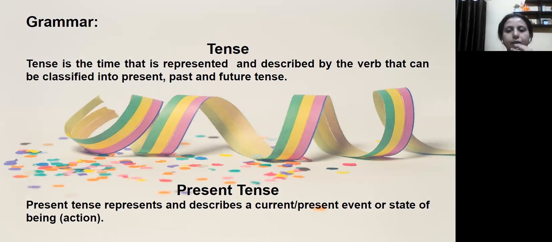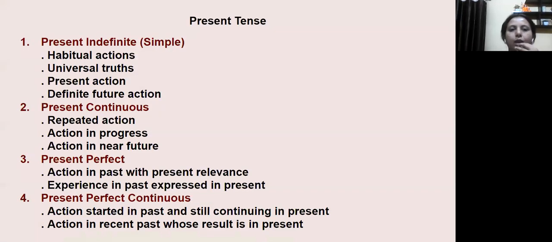In this chapter, we deal with present tense. So, present tense represents a present event or state of being. That is, it represents a present action. Every tense form, that is present, past, and future, are further classified into the indefinite or simple form, the continuous form, the perfect form, and the perfect continuous form. The indefinite or simple form usually has the simplest expression of the tense, like in present indefinite, it tells you of a present action, habitual action.